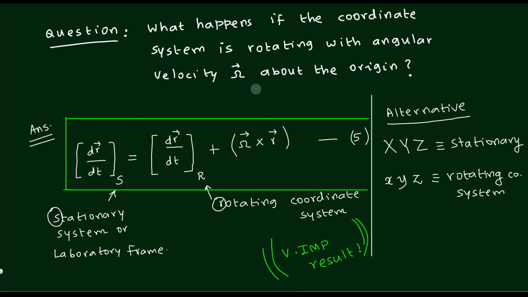Without any reason, just memorizing this equation is difficult. Without any explanation, memorize dr by dt stationary equals dr by dt rotating plus omega cross r. I am unable to memorize this without any meaning. So I think that is the place where you can stop for today's work.